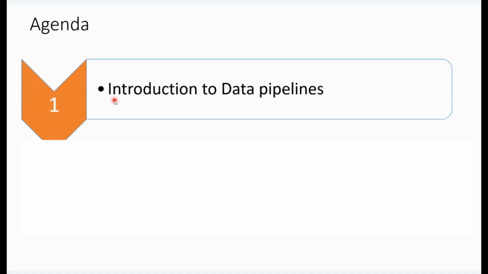Today our agenda is Introduction to the Data Pipelines. What is a data pipeline? A pipeline is a logical grouping of activities. So a data pipeline is a logical grouping of activities to complete a particular task. Instead of doing it individually, we can complete the end-to-end task within the pipeline.